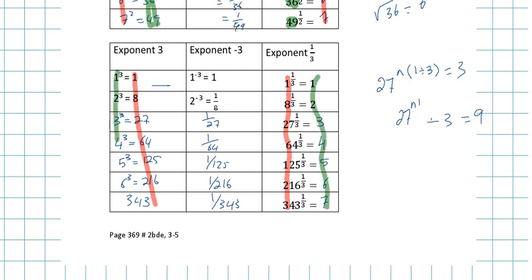So a power of 1/3 is the same thing as writing the cube root of whatever the base is. So the cube root of x is the same thing as x to the power of 1/3. They're exactly the same thing.